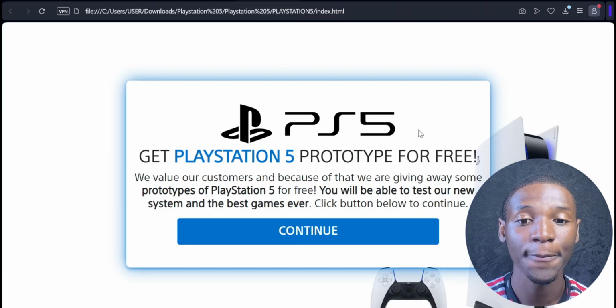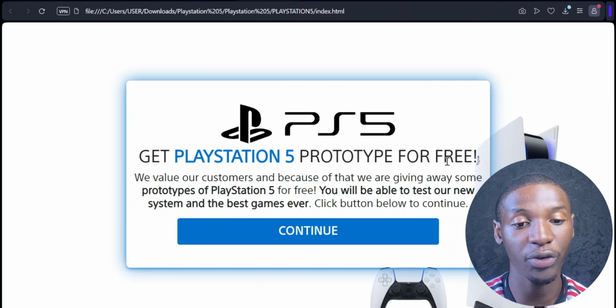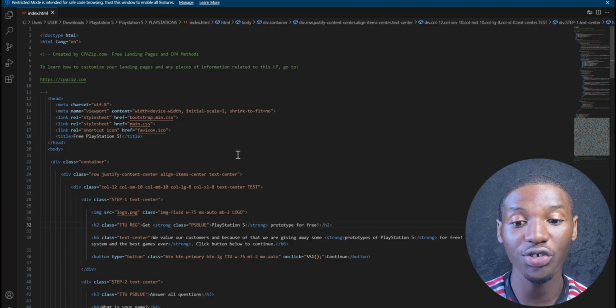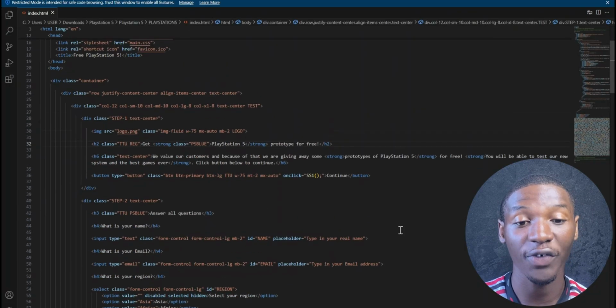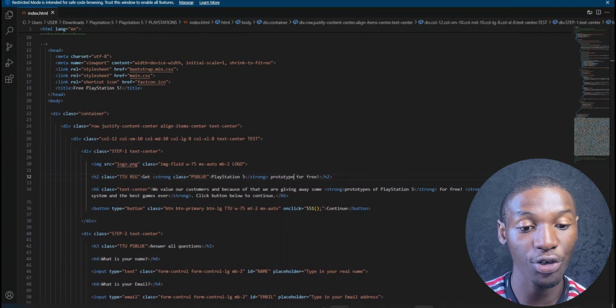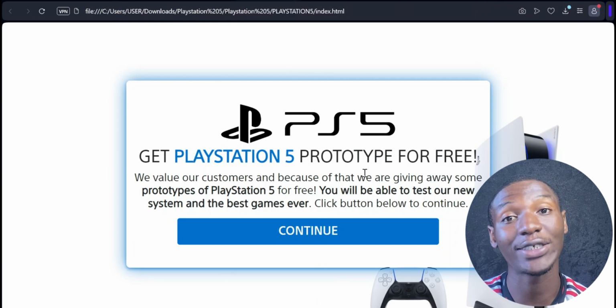So what we want to do now is go ahead and come over to our landing page site, right? And why we need to come over to this site is we want to see the rendered version of our landing page. We want to see the rendered version of the code in order for us to actually edit the code, right? Because Visual Studio is going to give you the code version. This does not look like the version that the browsers are going to show up, right? So we need to see what we're editing in order for us to actually edit it.